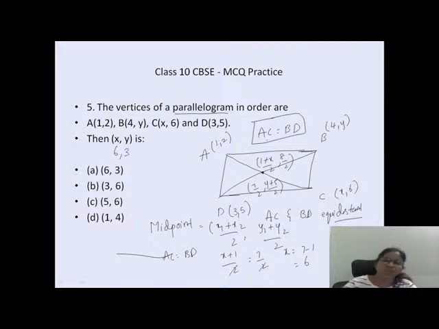And sometimes, you know what they will do? They will not give this A. Sometimes they miss this number. They'll put x comma 2, and here they will do like 4 comma 6. And they ask you to find the A point. In such cases, you have to go with your distance formula.